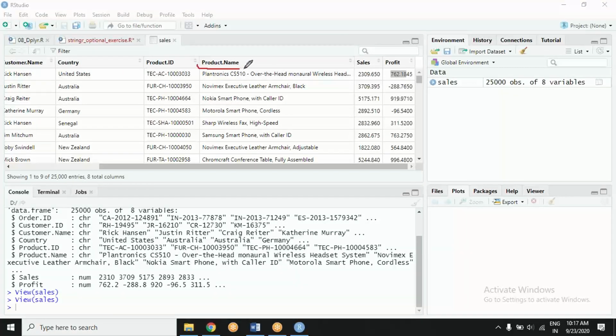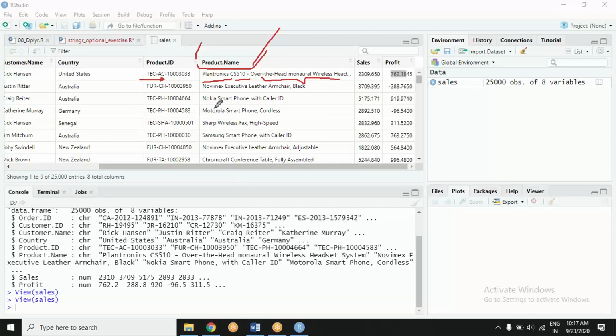If you pay attention to product name, how is it appearing? Well, this is just ID, product ID. But here the product description is given. It starts off with the manufacturer, then model number, and then the description of what this product actually is. That kind of thing it is.